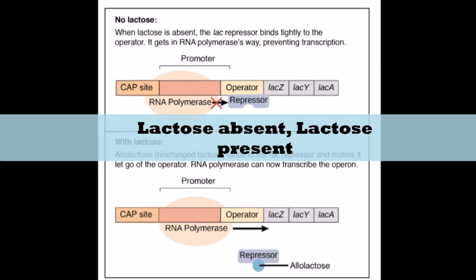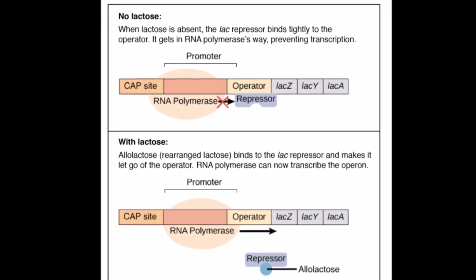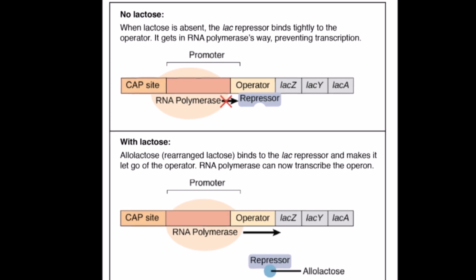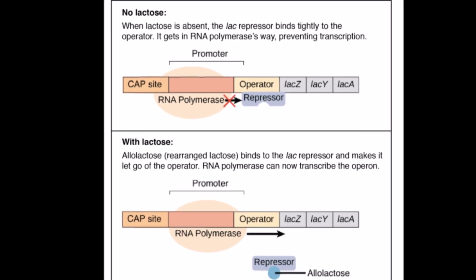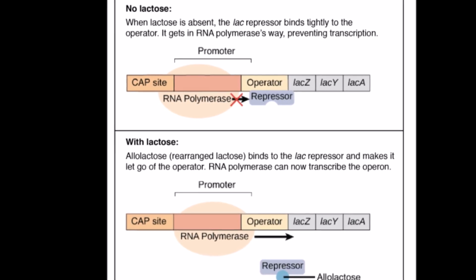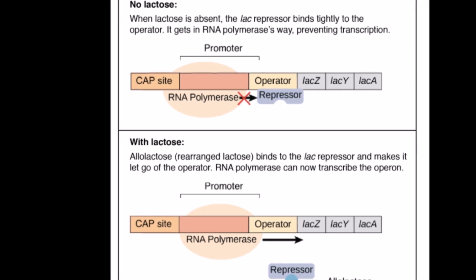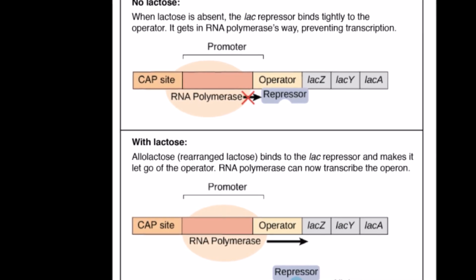Here is the illustration when lactose is absent. The Lac repressor binds tightly to the operator. It gets RNA polymerase out of the way, preventing transcription. With lactose, allolactose, a rearranged lactose, binds to the Lac repressor and makes it let go of the operator. RNA polymerase can now transcribe the operon.